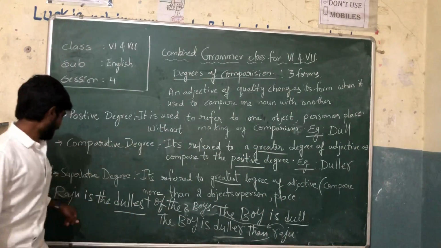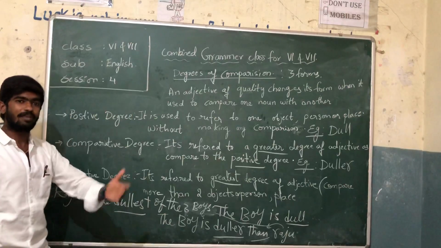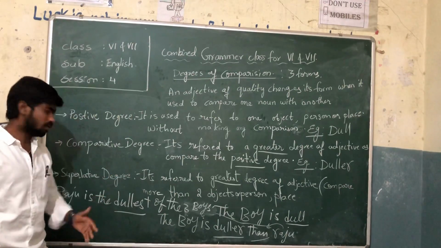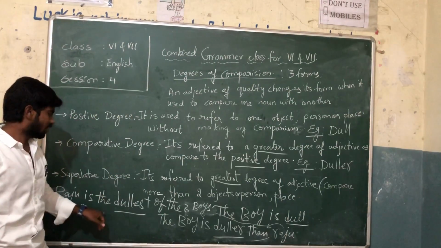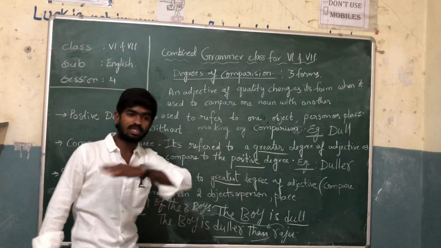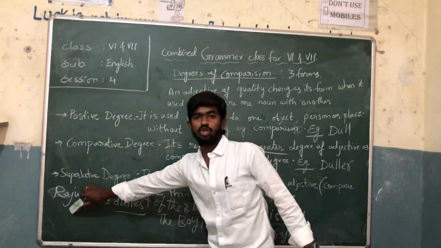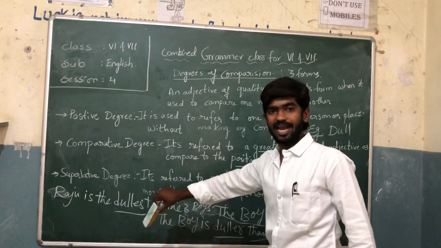But in superlative degree, we are comparing with more than two persons. I am saying Raju is the dullest of the three boys. Among the three boys, we are saying Raju is the dullest. Clear? Have you got, children?